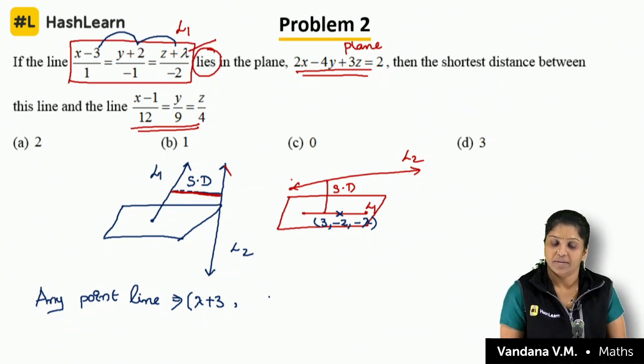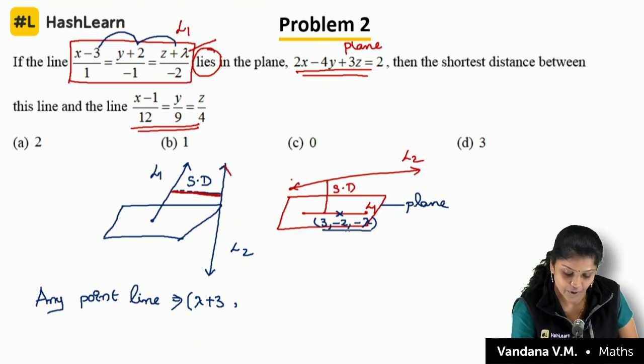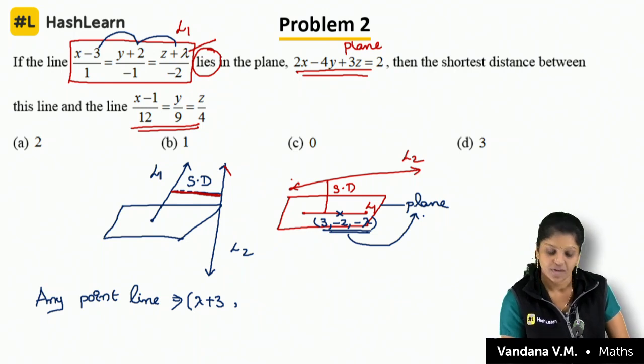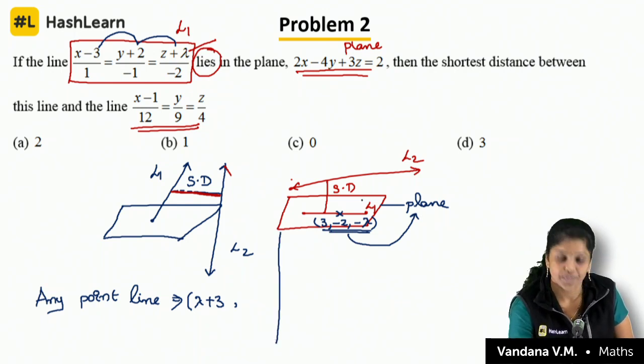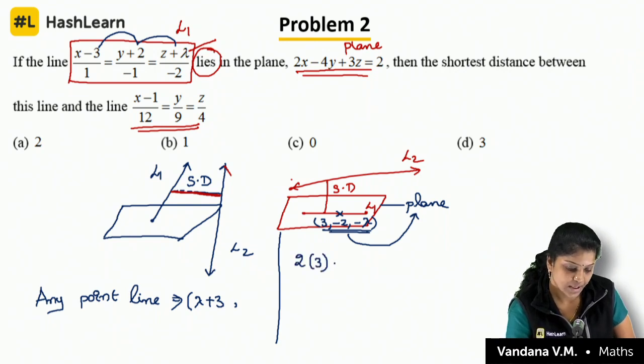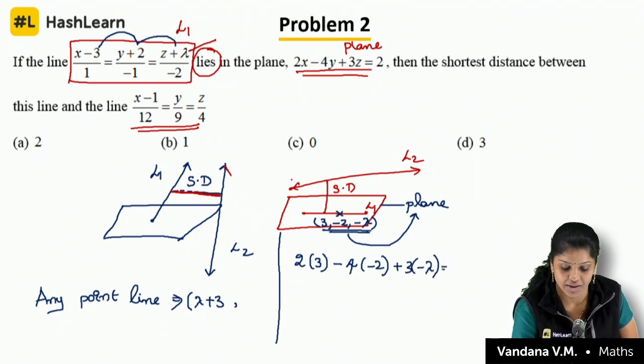It is passing through the point, but this point lies in the plane. So that means this point has to satisfy this plane equation. It's very simple, right? Just substitute in the plane equation. I'll get 2 into 3 minus 4 into minus 2 plus 3 into minus lambda is equal to 2.